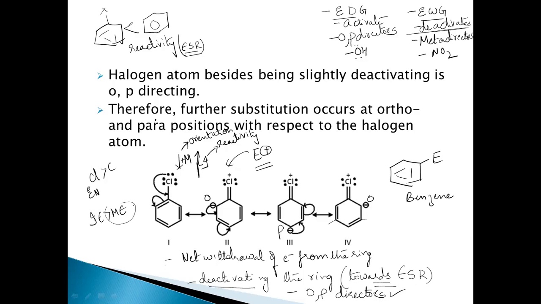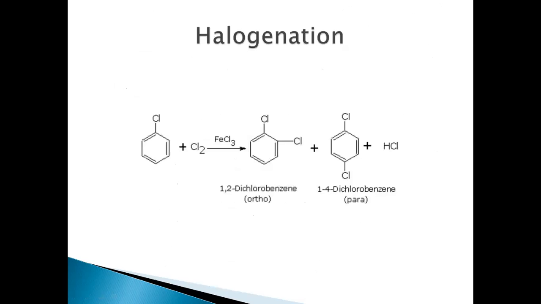And what are the electrophilic substitution reactions which occur? The first one is halogenation, where chlorobenzene reacts with chlorine in the presence of anhydrous FeCl3, which is acting as a Lewis acid catalyst here. This results in the formation of ortho, that is 1,2-dichlorobenzene, and para, that is 1,4-dichlorobenzene. This is formed in major amounts based on steric reasons, and the other is formed in minor amounts.